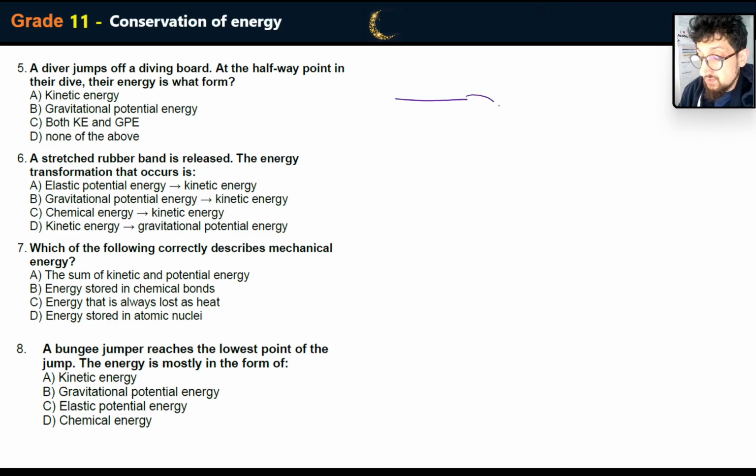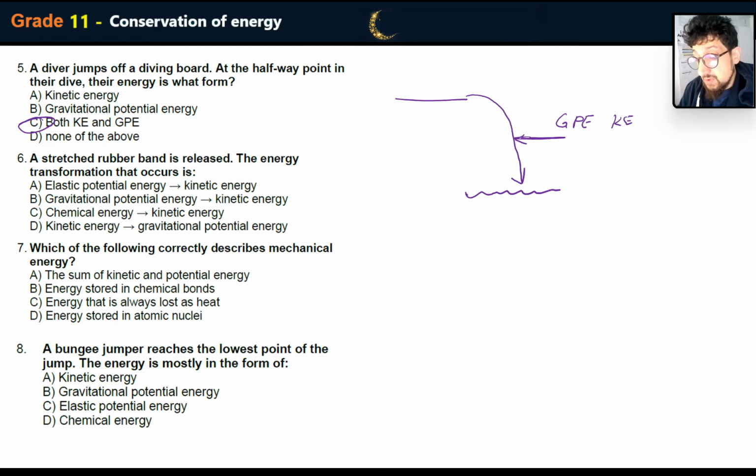So they've jumped from here all the way to the water, and at the halfway point, their energy is going to be GPE, because they still have height, and kinetic energy. So it's going to be half kinetic energy and half gravitational potential energy. It's not going to be just kinetic energy, it's not going to be just gravitational potential energy, it's going to be both. And at the halfway point, it's going to be almost exactly both, if we ignore losses to thermal energy.